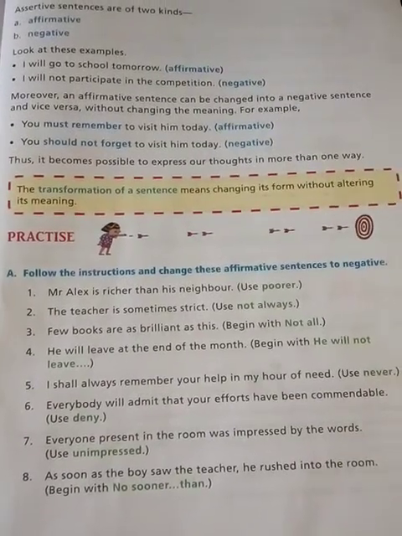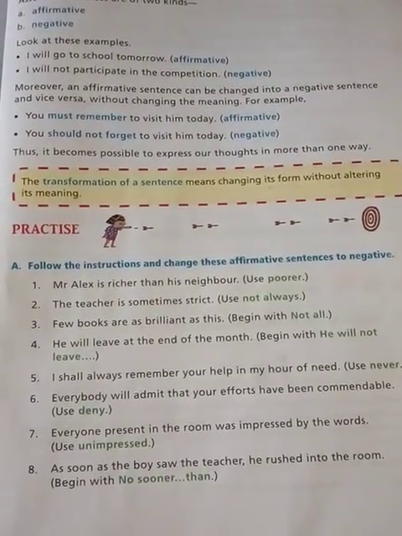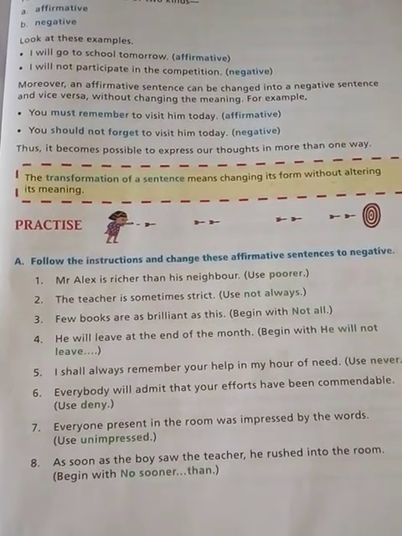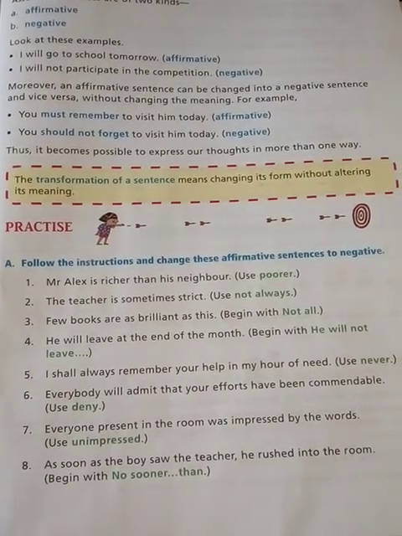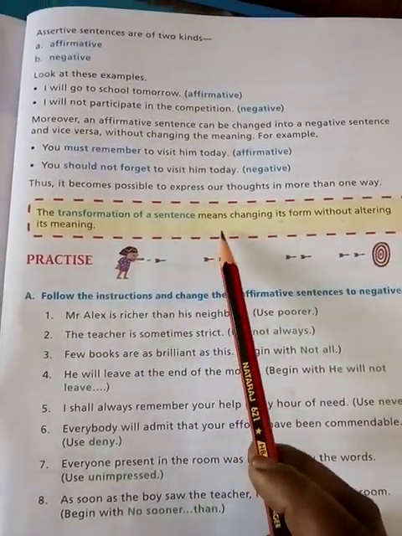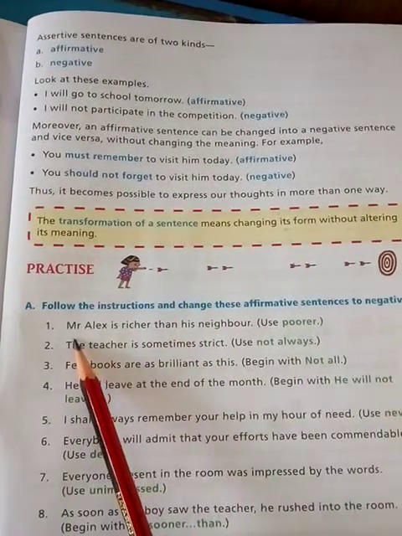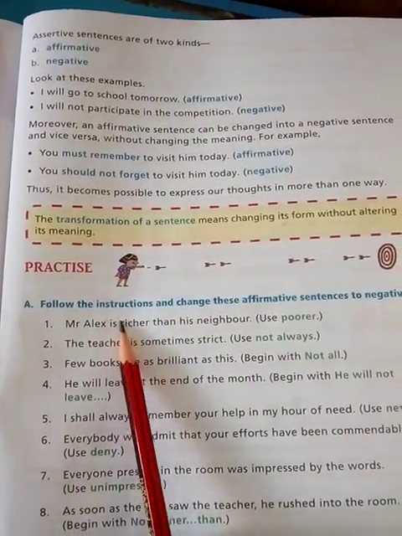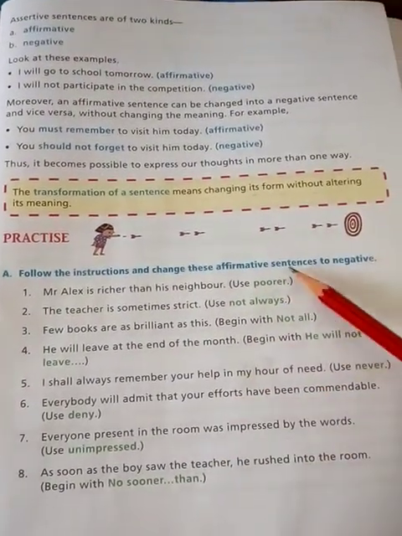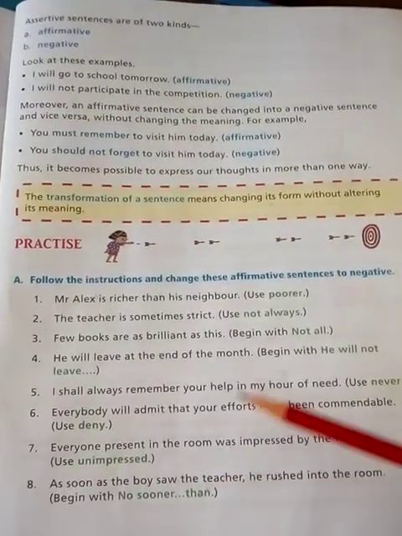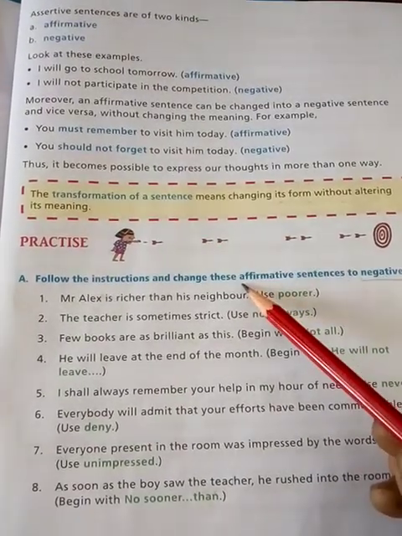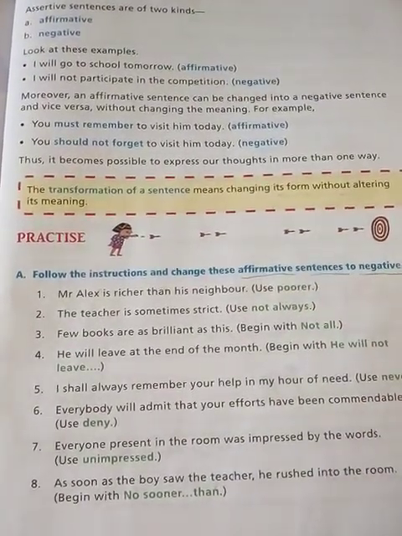So with this, let's see the practice exercise, that is question number A. Follow the instruction and change these affirmative sentences to negative. According to the instruction, we have to change affirmative sentences. All the sentences given here are in affirmative form and we have to change them into negative form. So the changes will take place from affirmative sentence to negative sentence. So let's see.